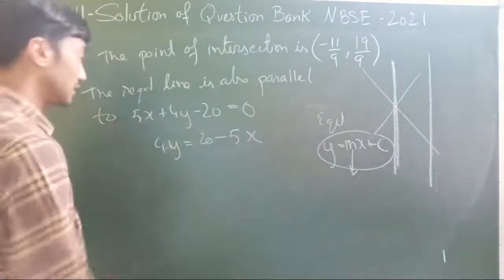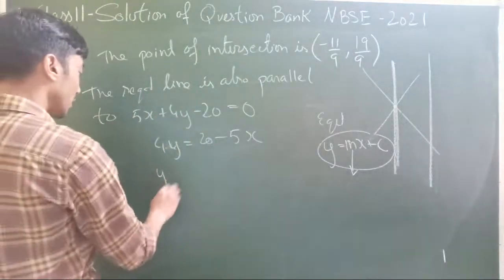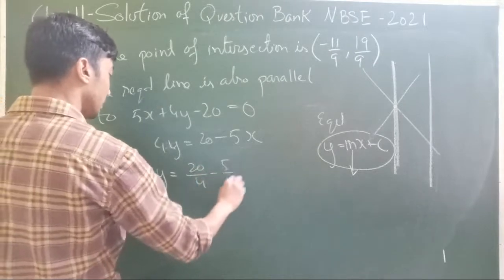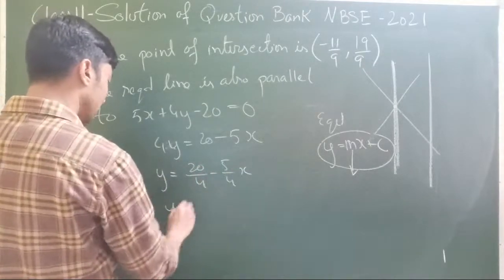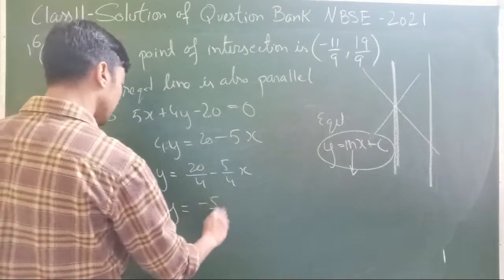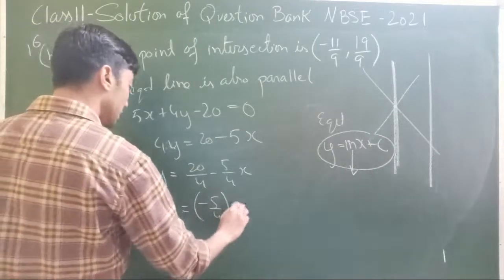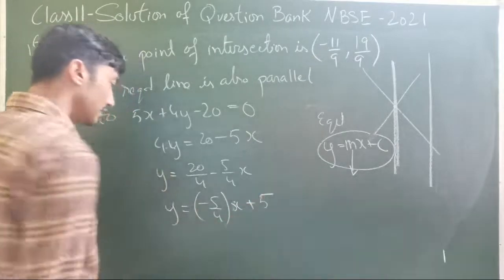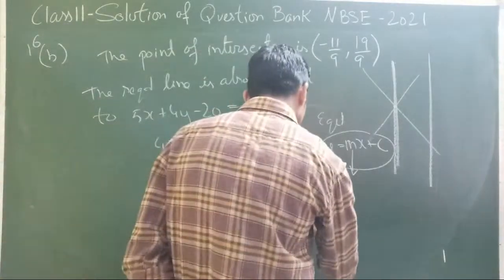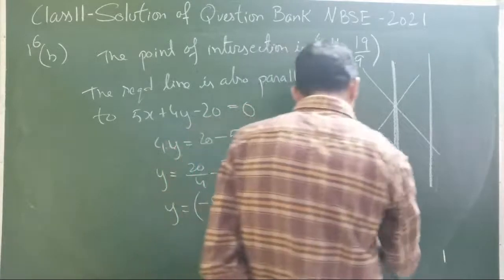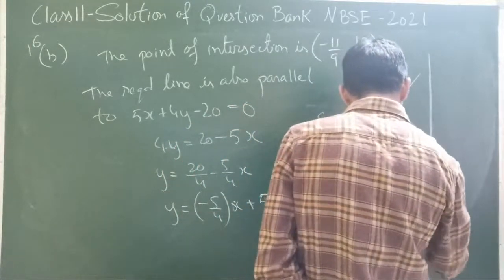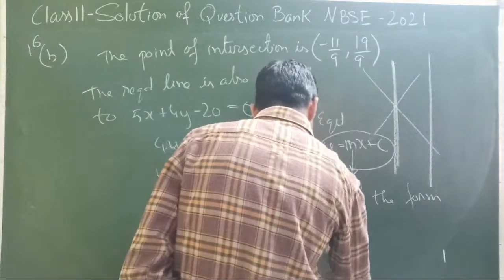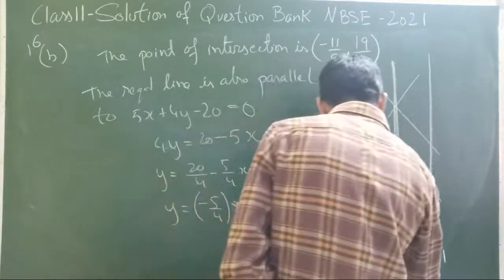We'll try to convert that. So y equal to 20 by 4 minus 5 by 4 x. So in other words, y equal to minus 5 by 4 x plus 5, which is of the form y equal to mx plus c.